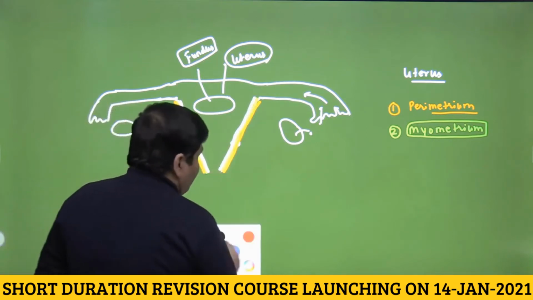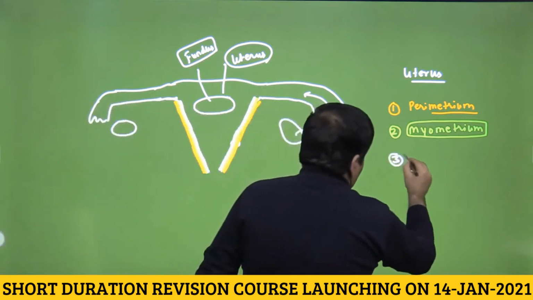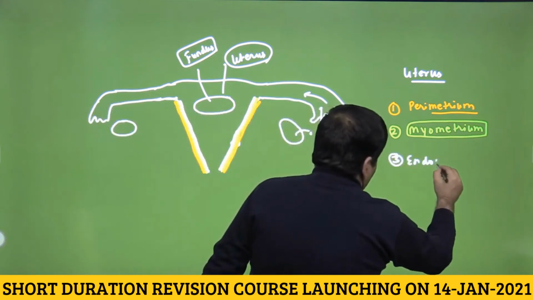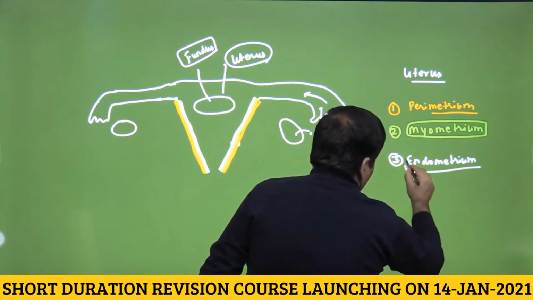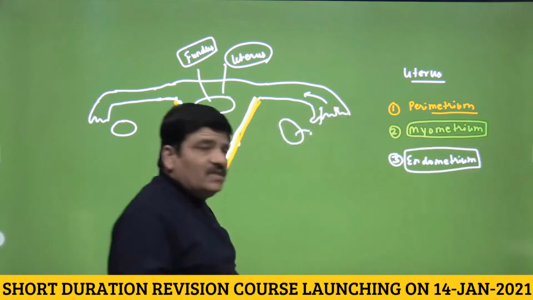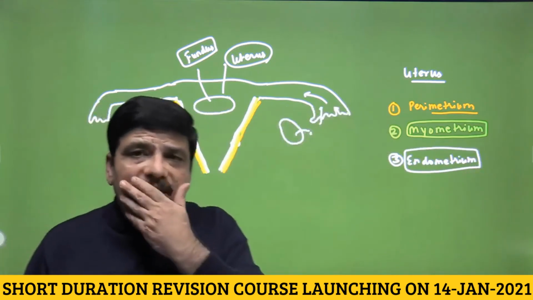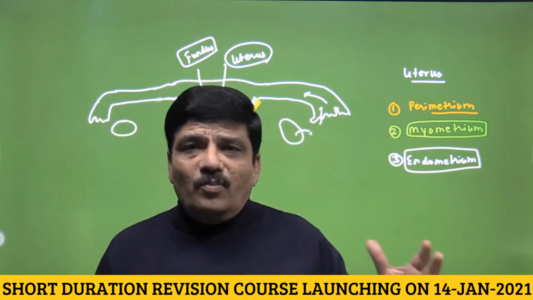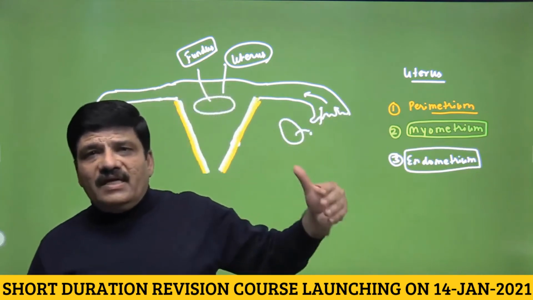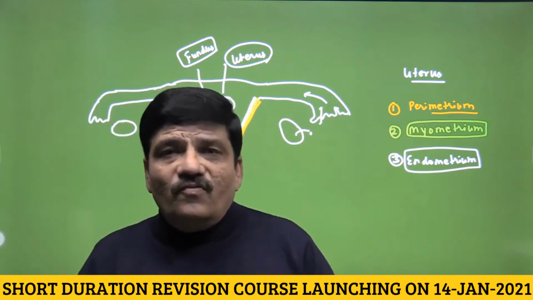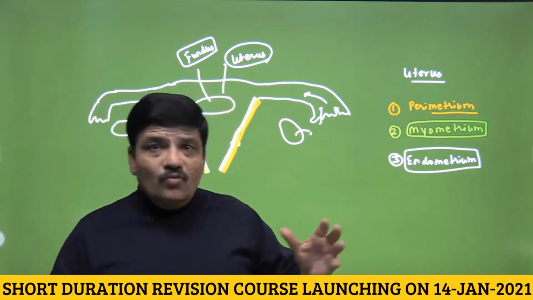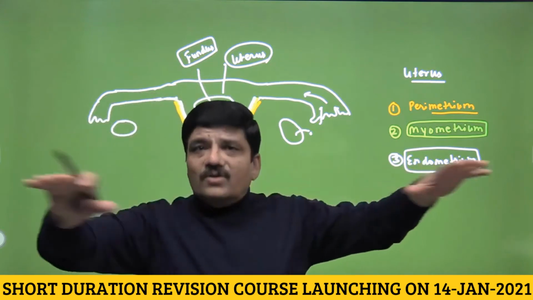So the innermost lining would be the endometrium, and mind you, this is a very important question: in females we will see that there is a complex interplay between the gonadotropins and the gonadal steroids, FSH and LH from the anterior pituitary, and the estrogen and progesterone from the gonads, which are the ovaries. They are not secreted at a constant level.